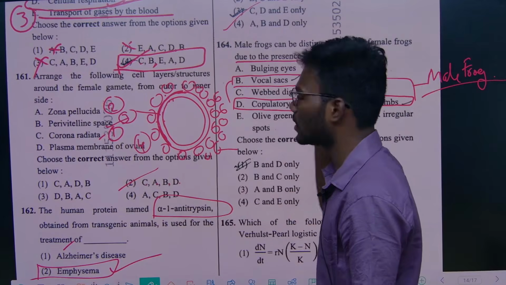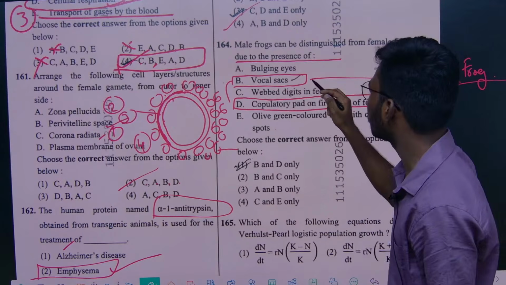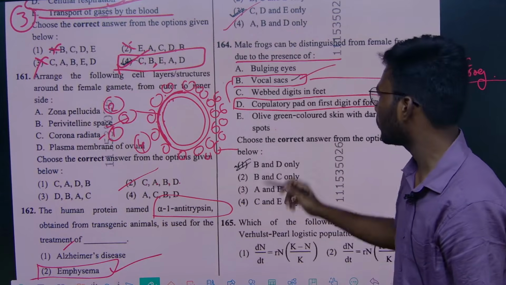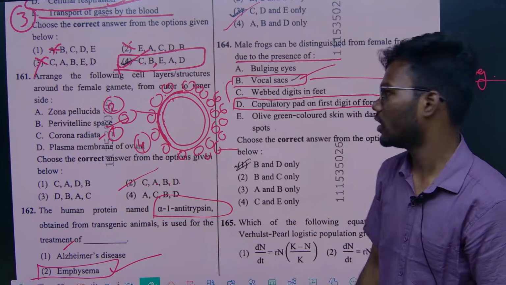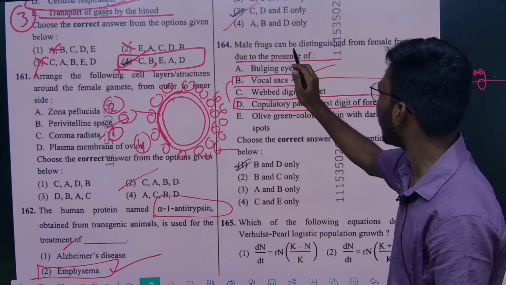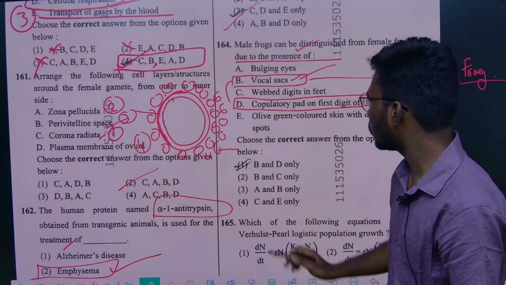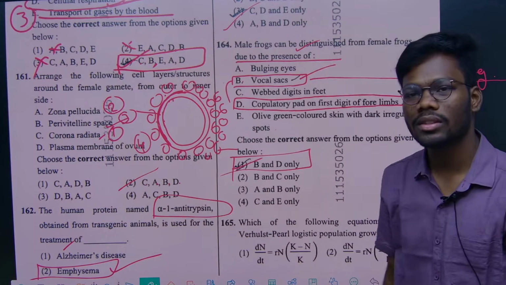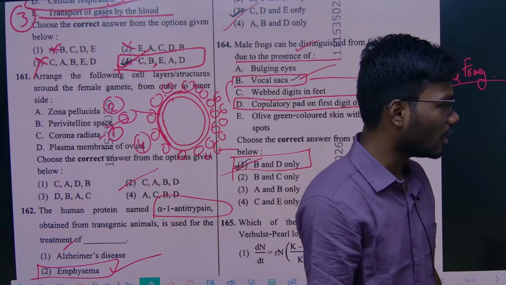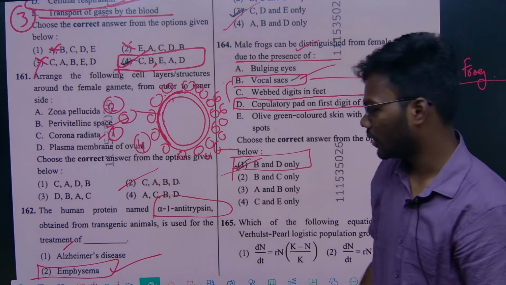The vocal sacs are responsible for calling for the copulation, and the copulatory pads are also responsible during the copulation. With the help of these two characters we can easily distinguish. So the option is B and D, right? 164, the option is B and D. Is there any doubts? Done.